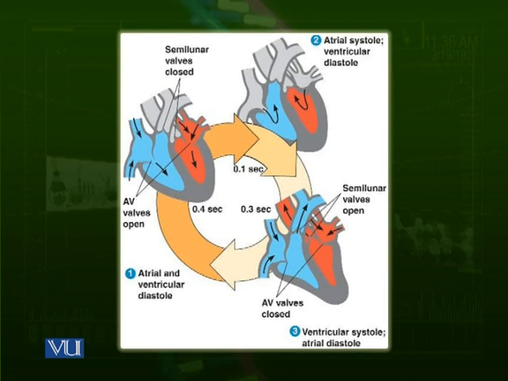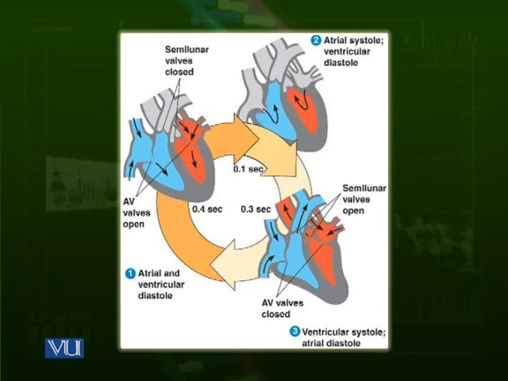Then atria are filled, and when atria are filled, they contract. This is called atrial systole. And this is ventricular diastole, because ventricles are still not contracting. They are relaxed. This stage lasts for only 0.1 seconds. It means that atria contract for only 0.1 seconds. Then the ventricles are filled with blood due to atrial contraction.